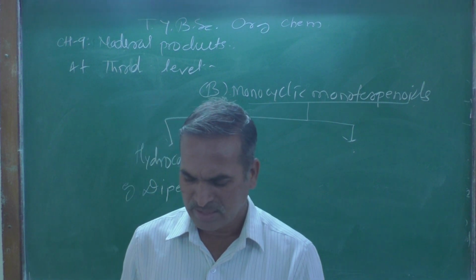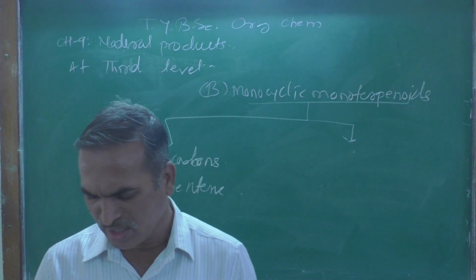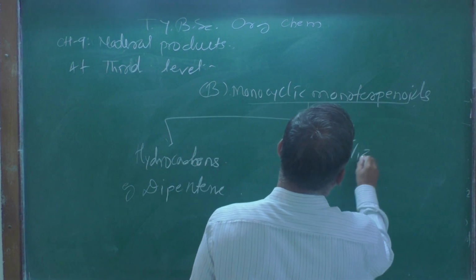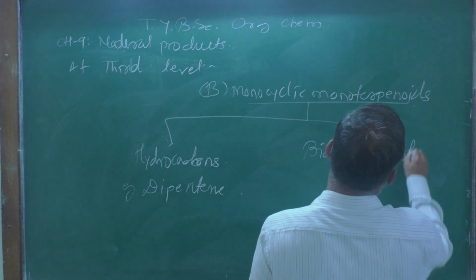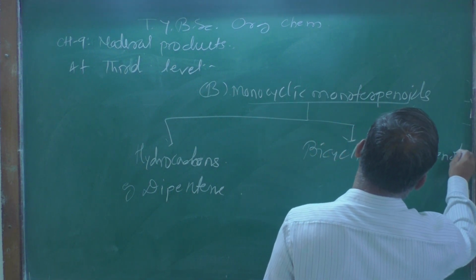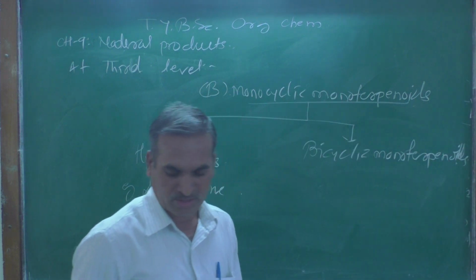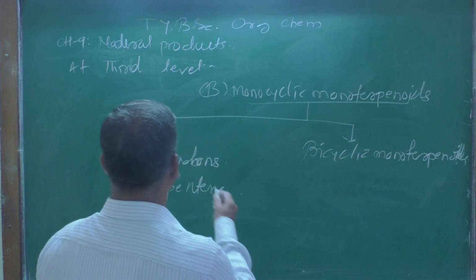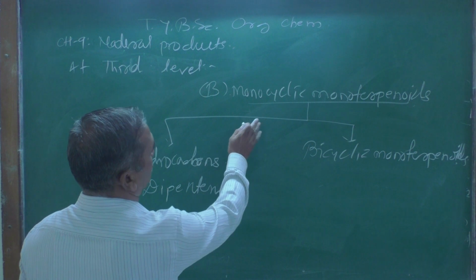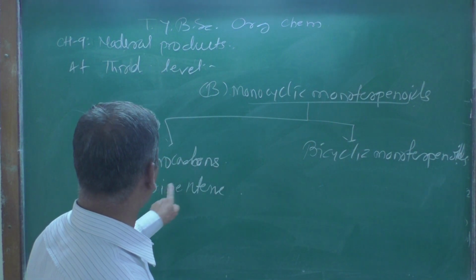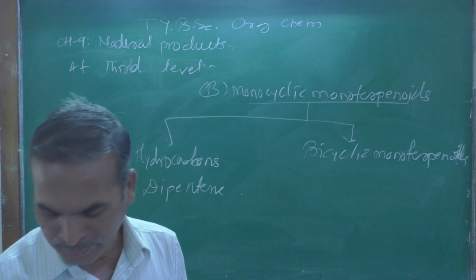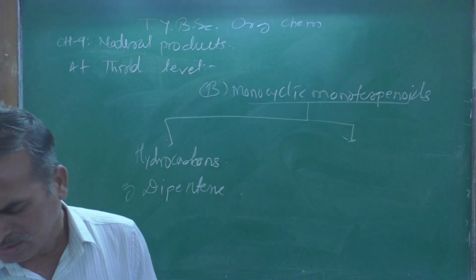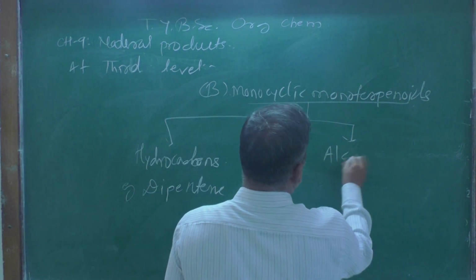This monocyclic monoterpenoid is further divided into two types. One is a hydrocarbon, the example is dipentene, and the second type is the alcohols.